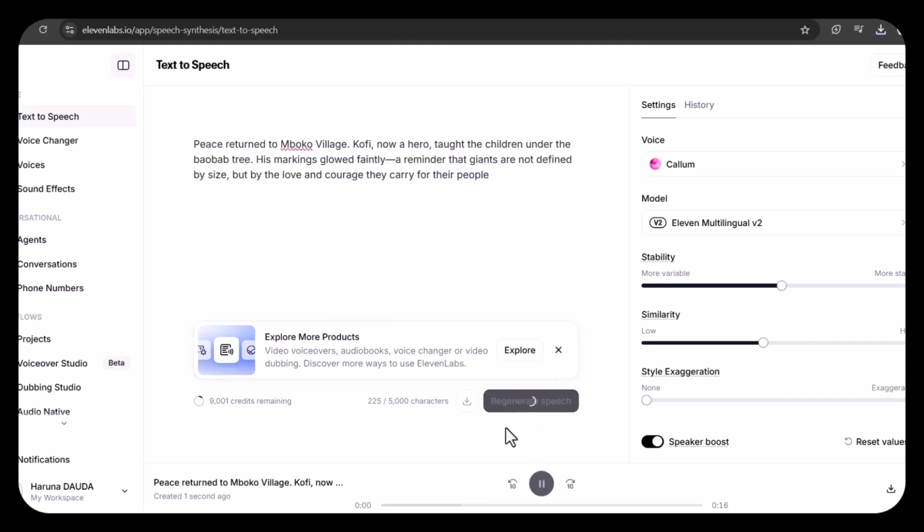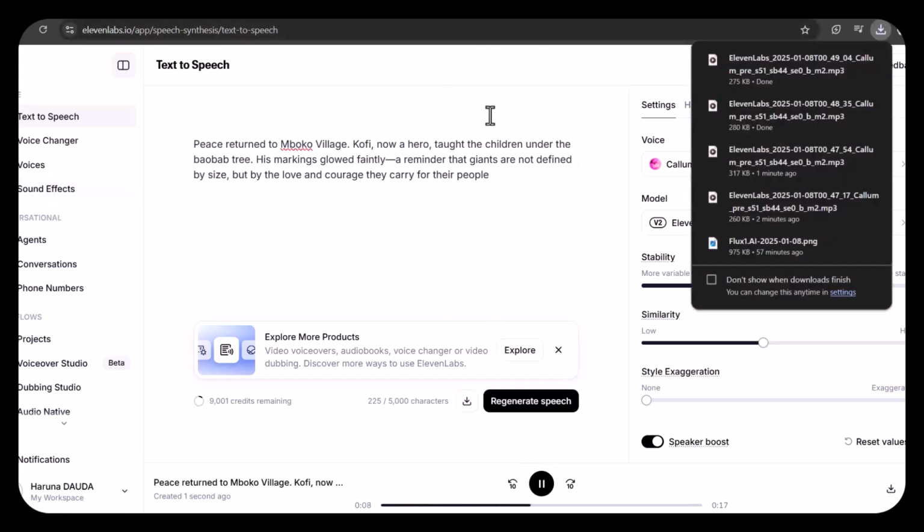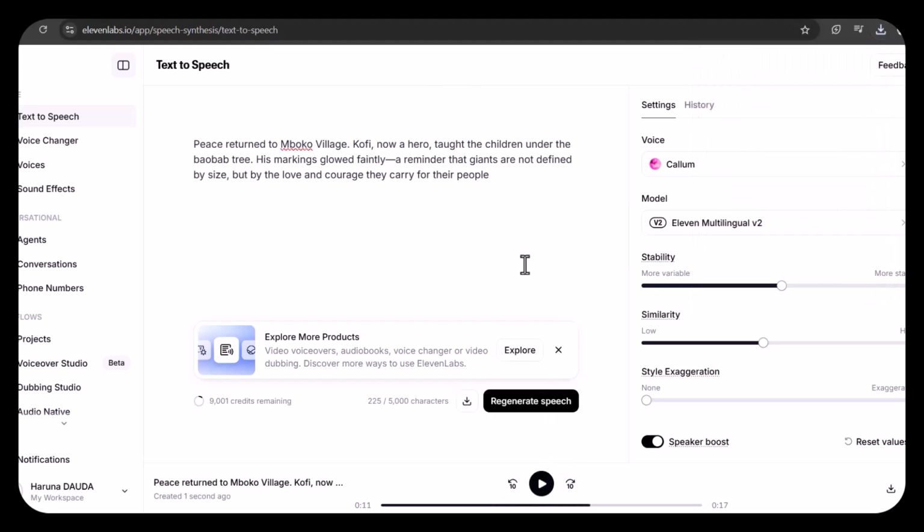Generate it. Okay, download it. So now we've downloaded everything. Now we're left with going to the editing software and merging everything together.